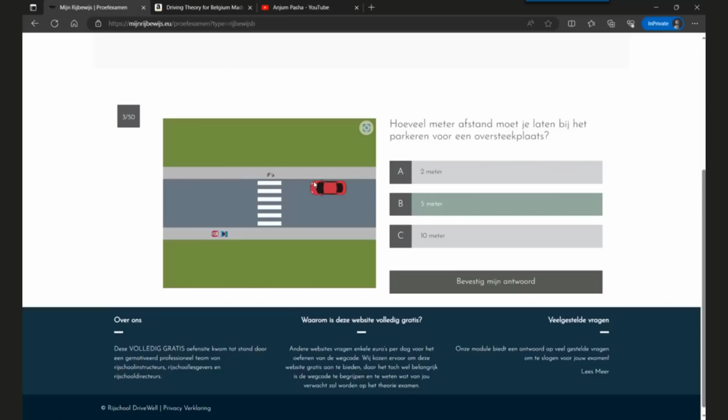The reason for that is that a person who is using the zebra crossing to cross the road should be clearly visible to the oncoming traffic. If a car is parked very close, then the other car might not be able to see the person crossing. So that's why it has to be 5 meters.